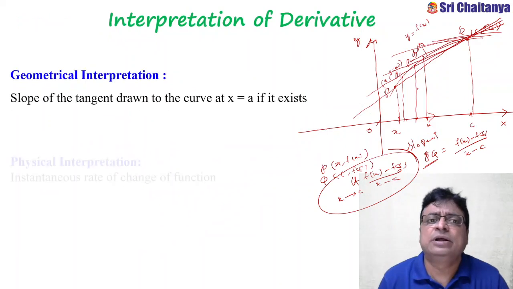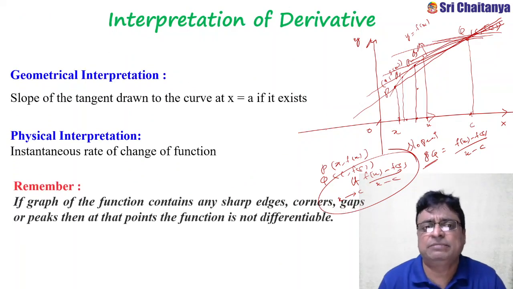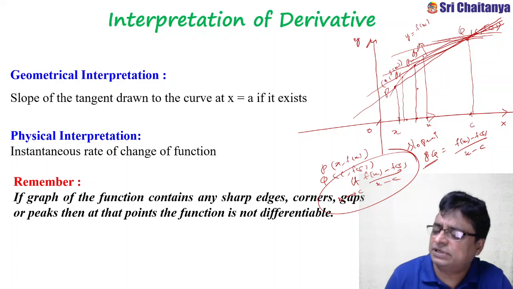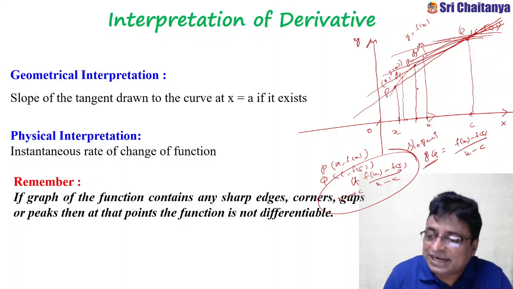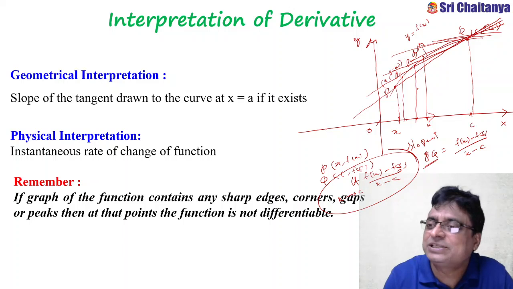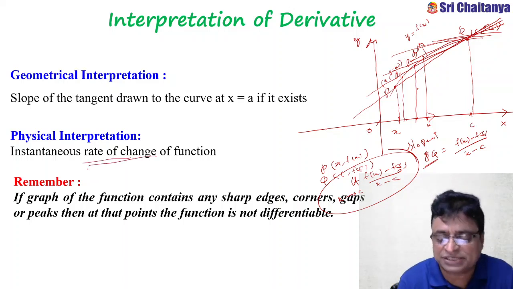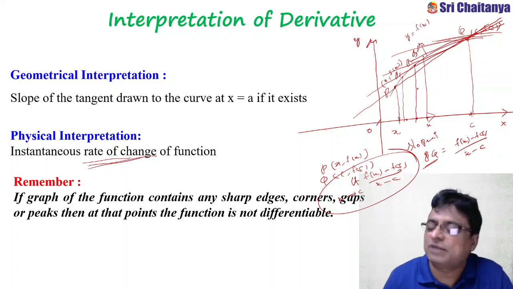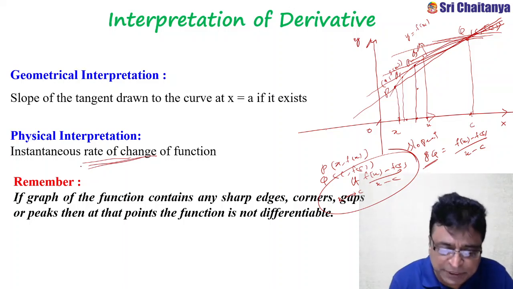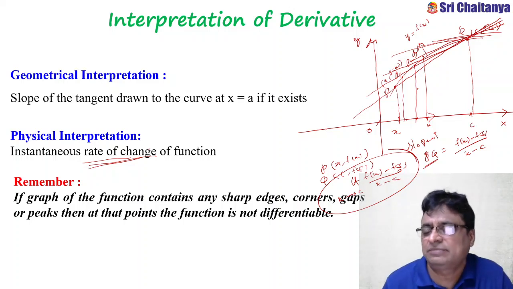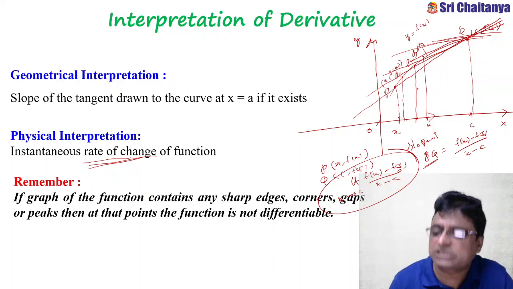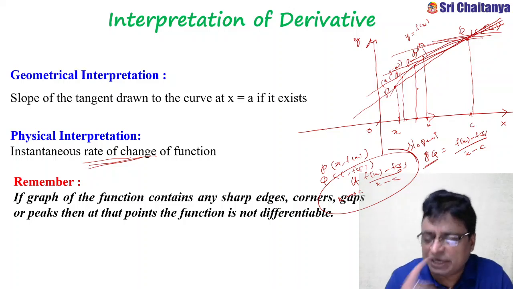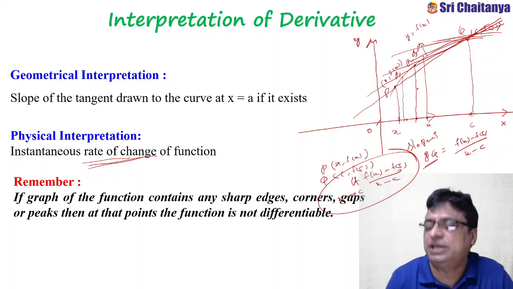Now coming to the physical interpretation, what does it mean? The instantaneous rate of change of the function: d by dt, rate of change in displacement, rate of change in acceleration. That rate, we can call the instantaneous rate of change. As a chapter, we will learn many applications in physics, which is called the physical interpretation. So with respect to time, the derivative in physical interpretation is the rate of change of the function.